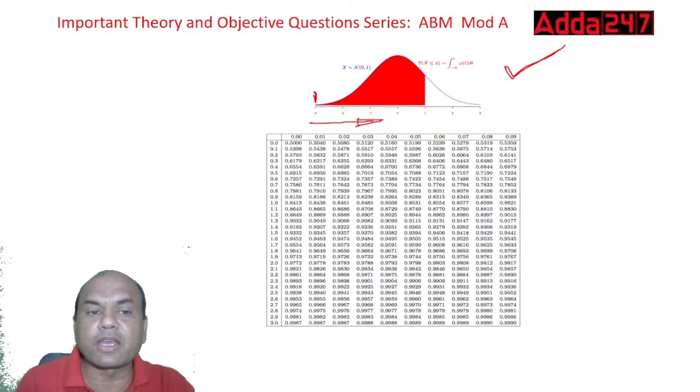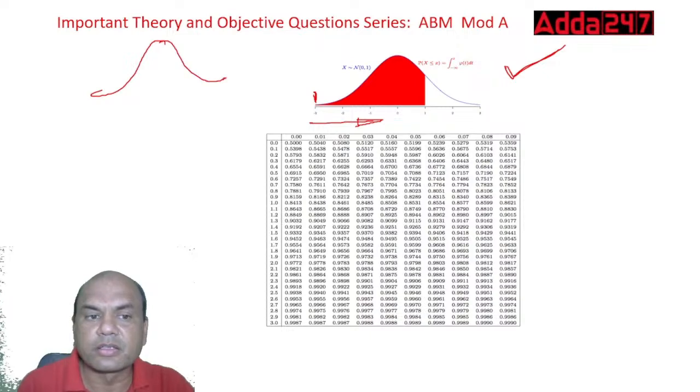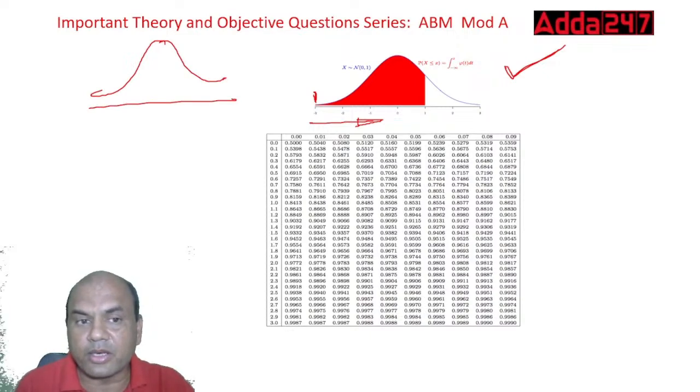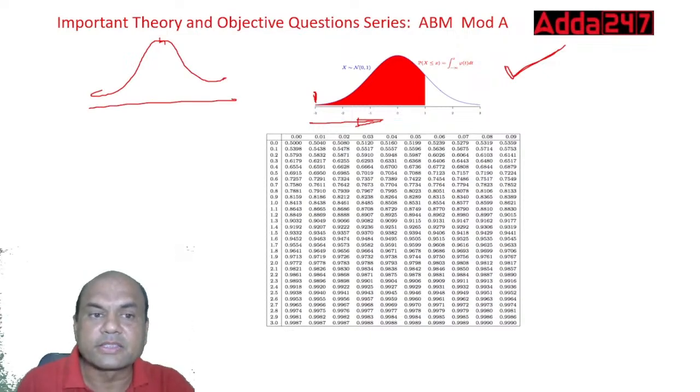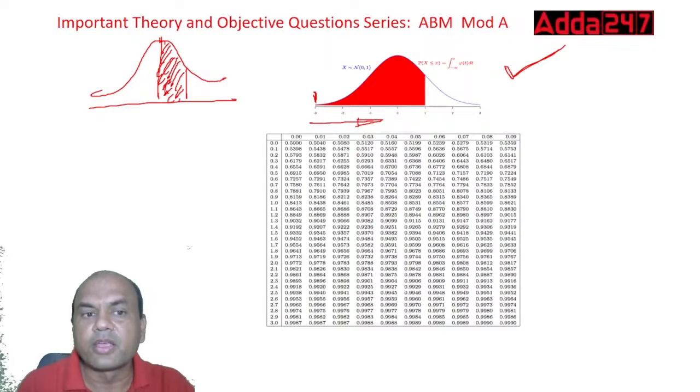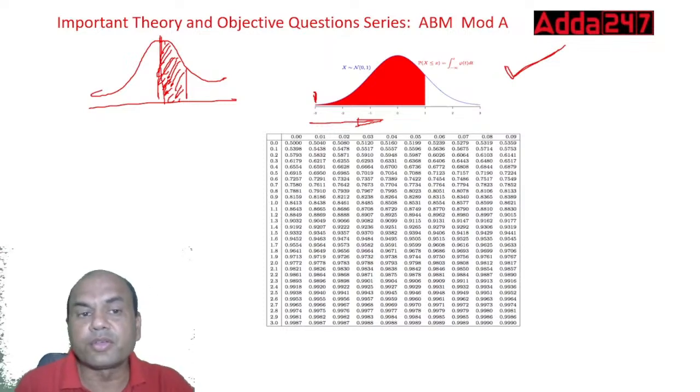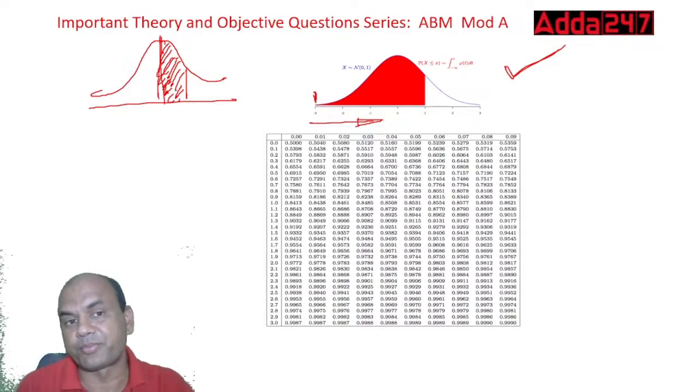If they give you the figure like this, and the red part over here is starting from here only. If they give you a figure where the red part is only this part, then what does it mean? In that case, it means it is starting from 0.5. So when it starts from 0.5, the figures will be different, the answers will be different.